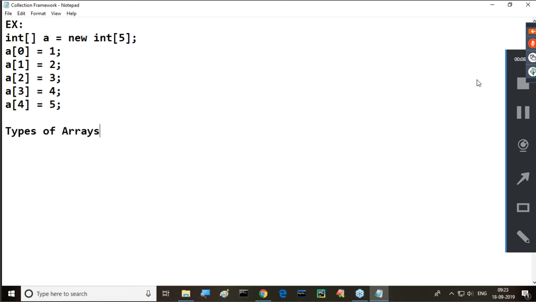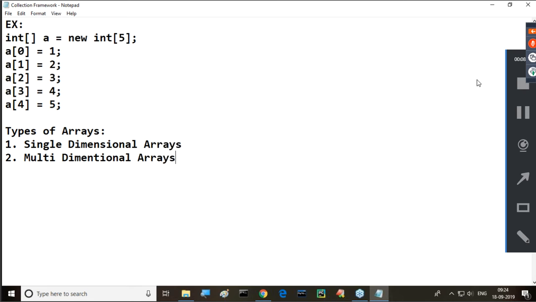That's it. One minute. Two types of arrays exist in Java. What are the two types of arrays? Number one, single dimensional array. And the second one is multi-dimensional arrays. Single dimensional arrays and multi-dimensional arrays. Two types of arrays exist here.